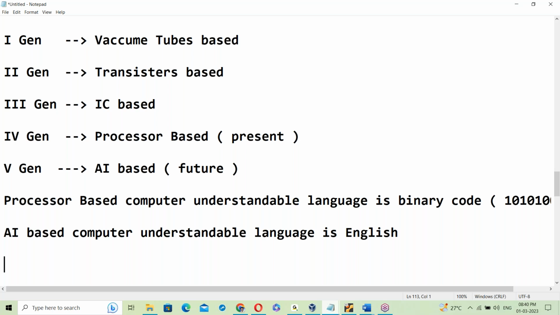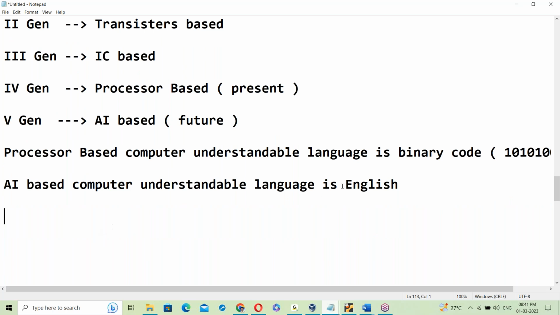Safety. Next, everything happens with transparency, and there is no chance of corruption. That is the AI based world. We expect an AI based world by 2030. So the AI based understandable language is English.